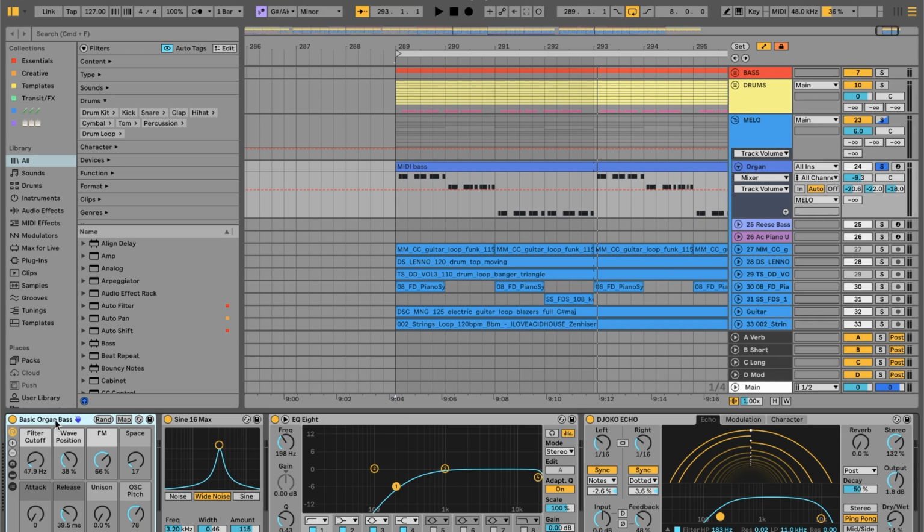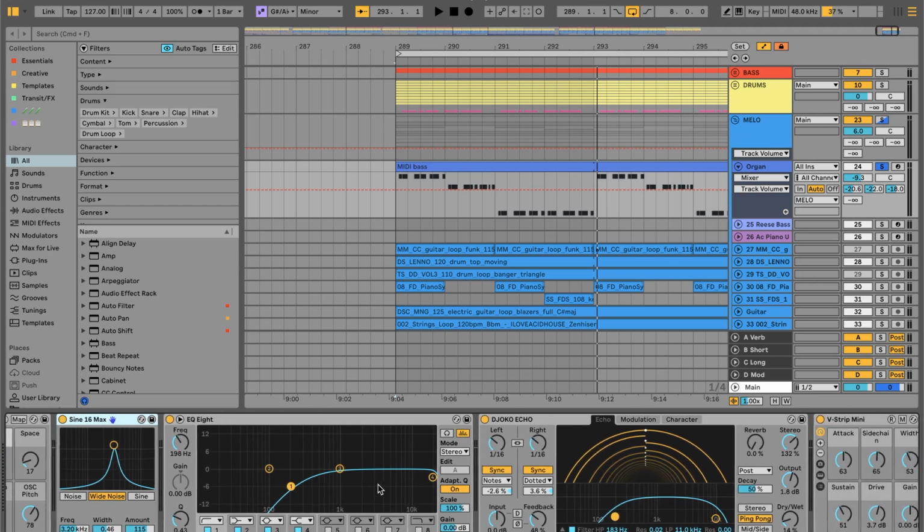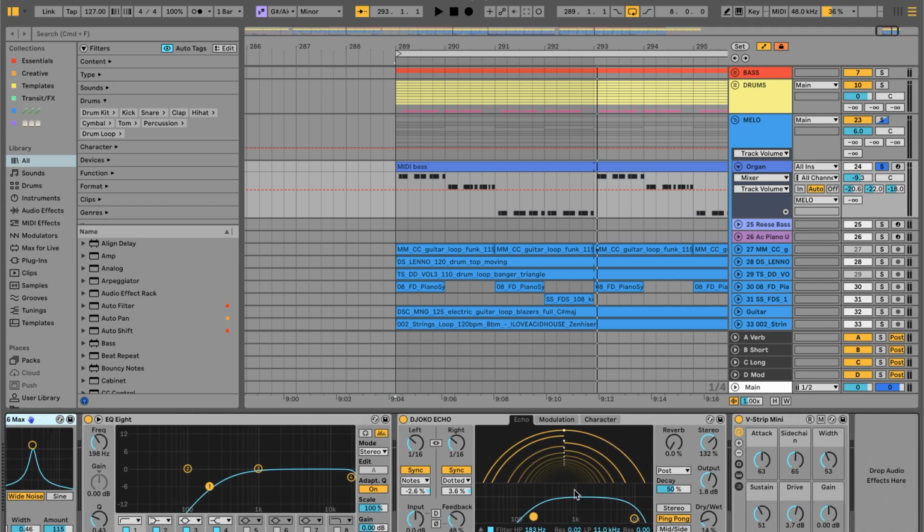In terms of the sound, I'm using a basic organ bass. So it's that housey M1 organ sound, but just pitched up so it's more of a mid bass, mid synth, or lead kind of sound. A little bit of corrosion, so it's adding a little bit of crispy interestingness to the sound. Just trying to make it sound a little bit more interesting. Rolling off a bit of lows here because we don't want it to interfere with our low end. A little bit of echo, so it's a little bit more spacey.